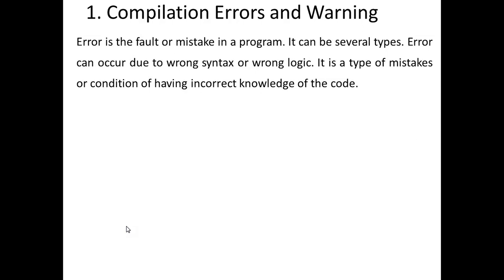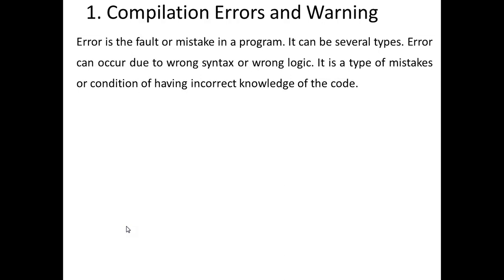Okay, so let's start with the first topic, compilation error and warning. What is an error? Error is nothing but a fault or a mistake in a program. It can be of several types. Errors can occur due to wrong syntax or wrong logic.